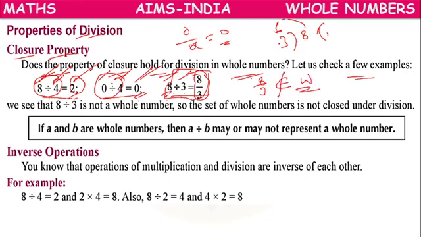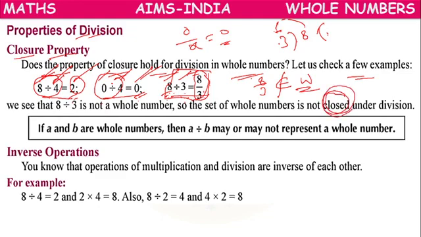If two whole numbers are there, their division may be a whole number, or may not be a whole number. It's not compulsory that it is a whole number. So for all numbers, the division is not a whole number. So what does it mean? They are not closed.